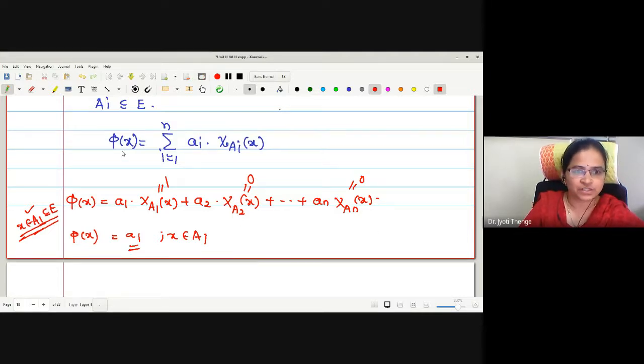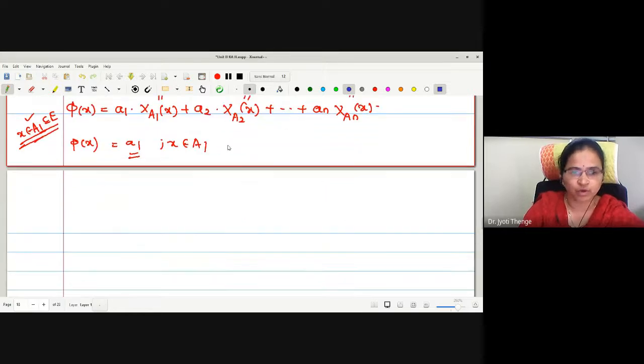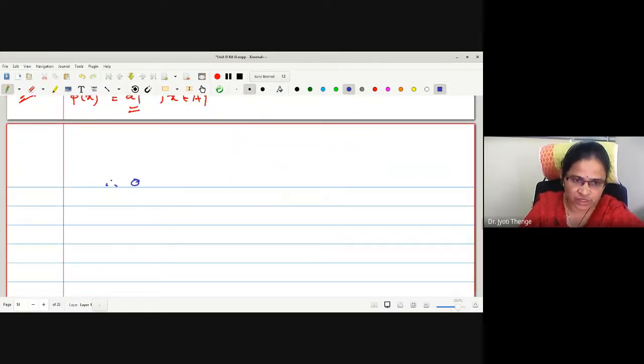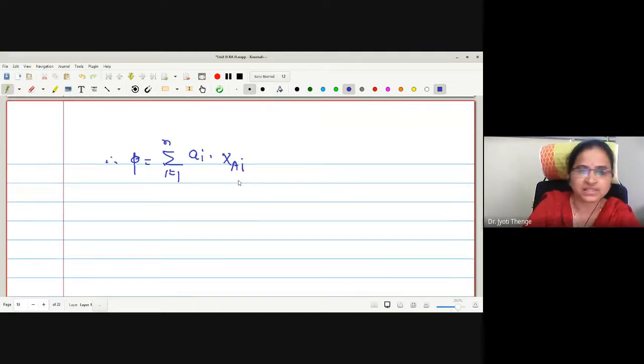So the function phi, which is a simple function, is written in terms of the characteristic function like this. Any difficulty? If you have, you can ask me. Therefore, one can write in general the function phi as the summation from i equals 1 to n of ai times chi Ai. And this representation of the function phi is unique.